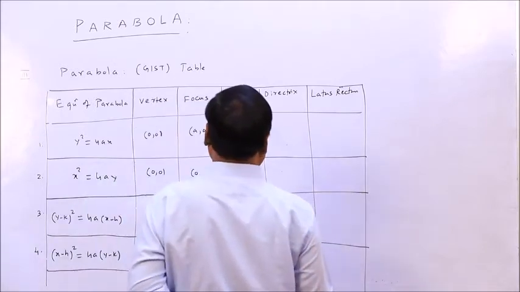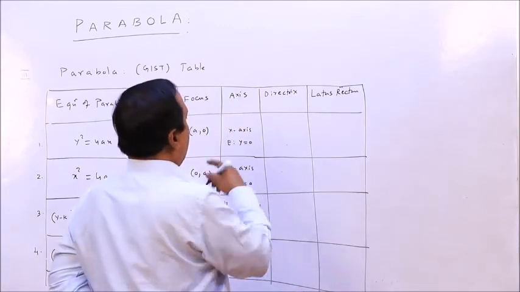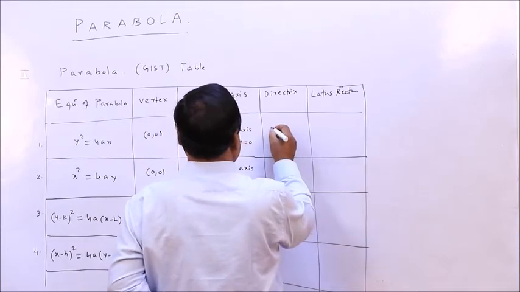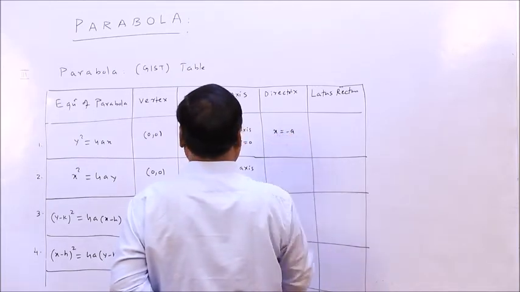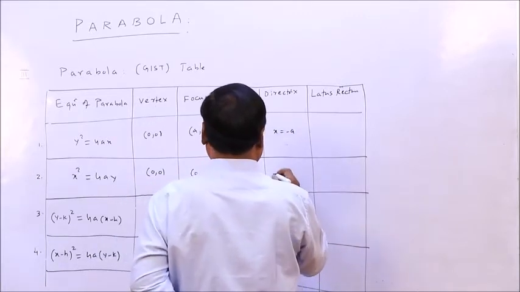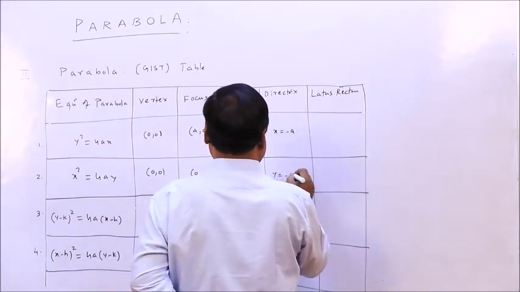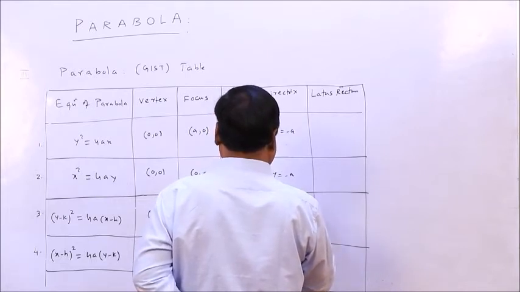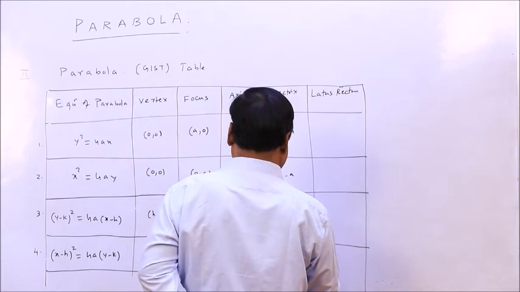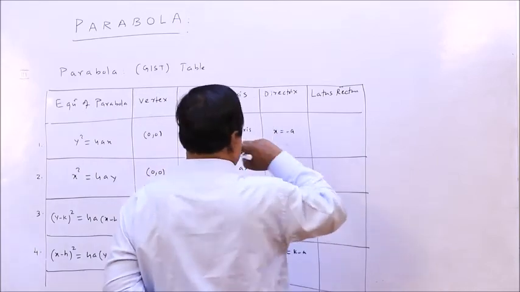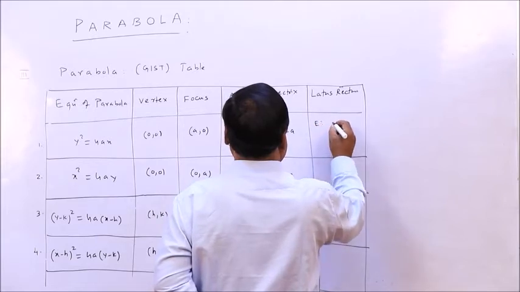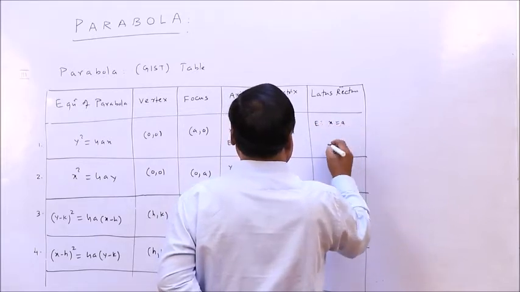So just remember, the directrix equation is x equal to minus a. This is y equal to minus a. This is x equal to h minus a. This is y equal to k minus a. For the latus rectum, its equation is x equal to a.